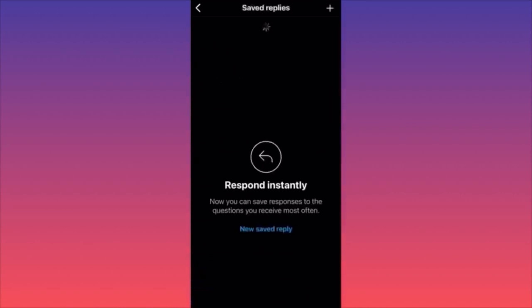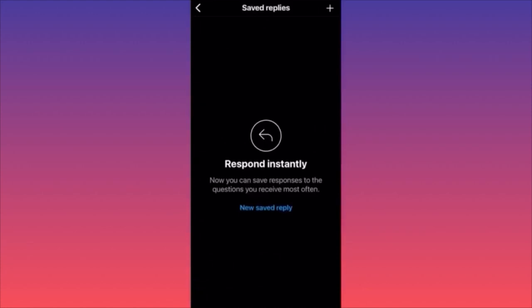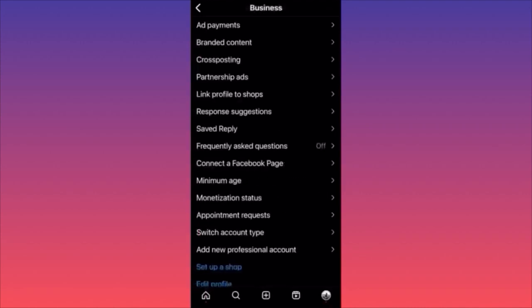Again, we have saved replies. So essentially here you could simply create automatic replies to the people. Like, for example, if 100 out of 105 people ask the same question, you could actually craft an answer that will fit all these 100 people and will be okay, and it will sign that it's you, but it's not you, right? It's an automatic response, right? Next option will be response suggestion. This is something similar.